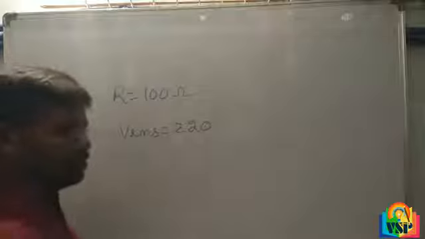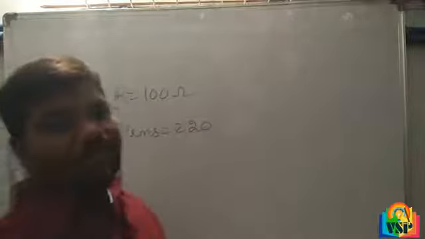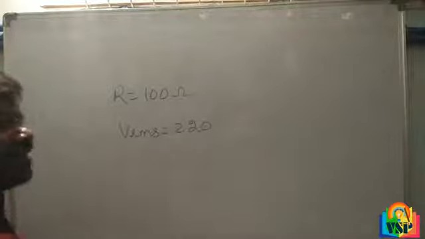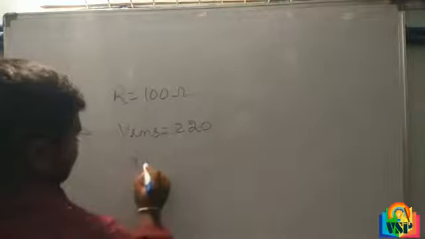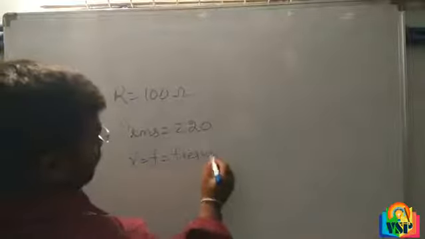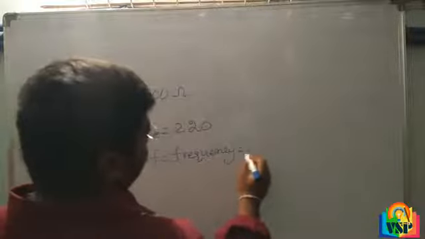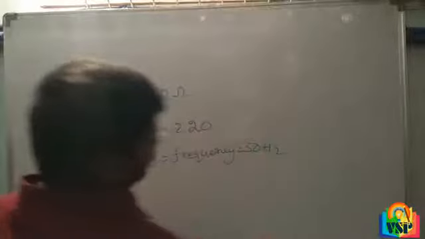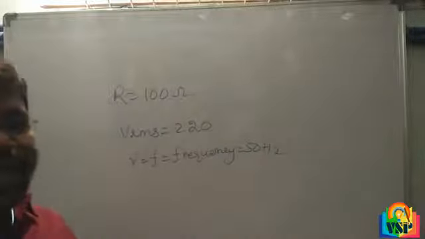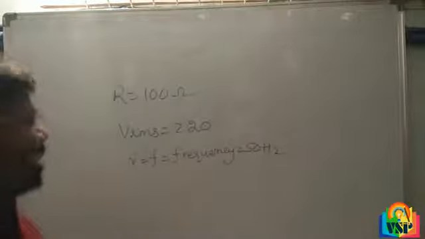The given frequency is also 50 hertz, and we have to find I RMS, the RMS current.